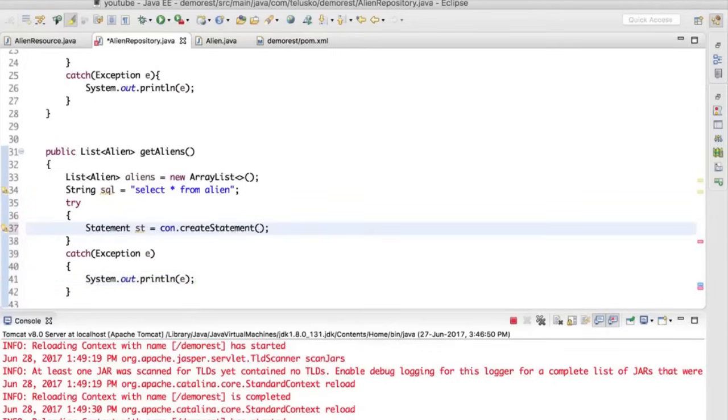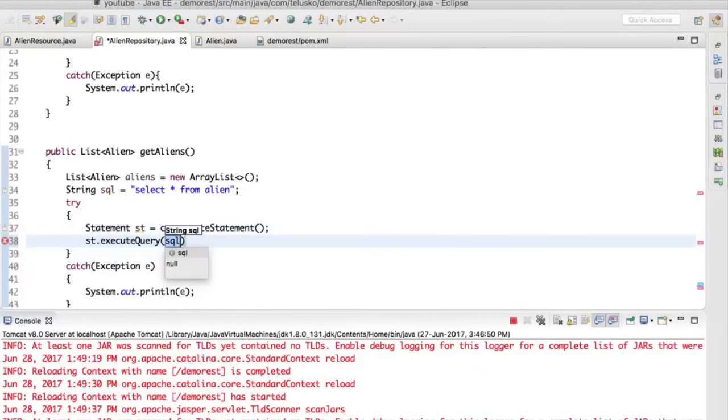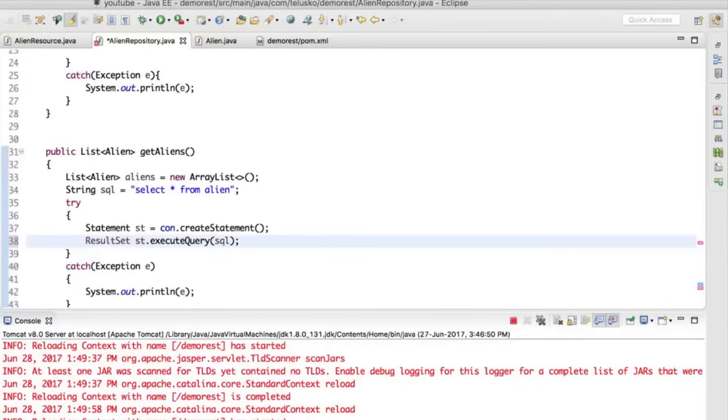Now once we got the statement object, it's time to execute it. So we'll say st.executeQuery. Now as you know, whenever you execute a query, it will return you a result set. So I will say ResultSet rs equal to st.executeQuery, and we have to import this package, which is from java.sql.